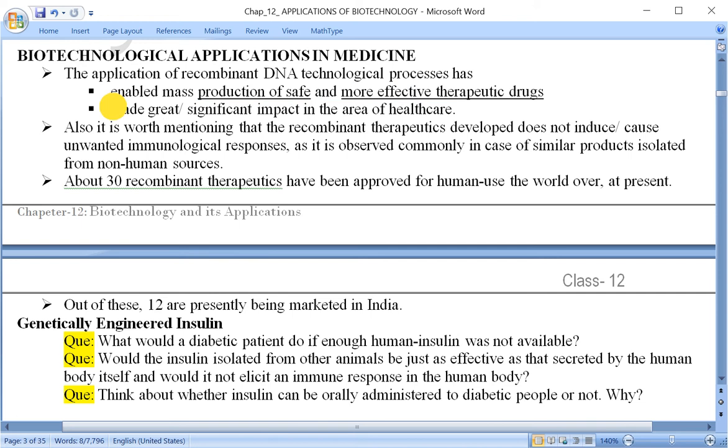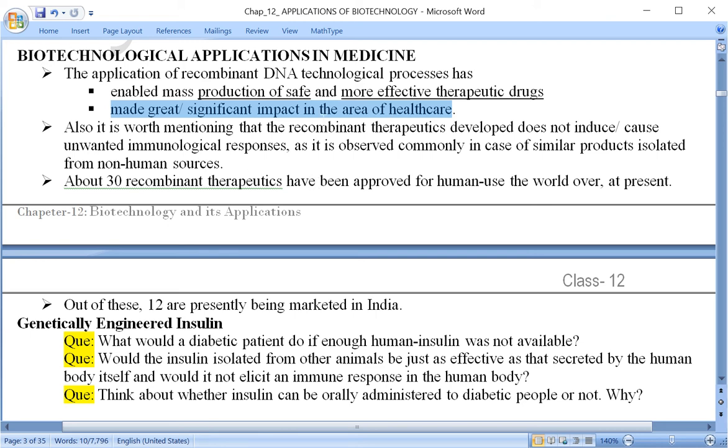Due to that it has made a significant impact in the area of healthcare. As I mentioned earlier, in healthcare or medicine, two main aspects are there. One is diagnosis and the second is treatment.